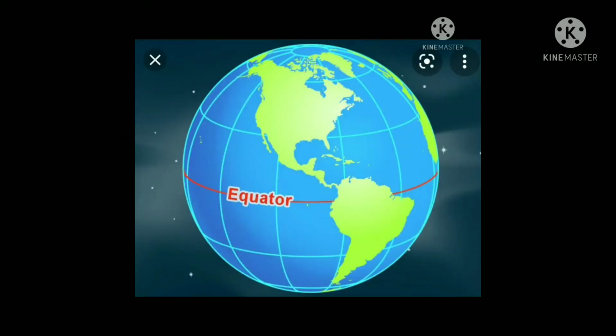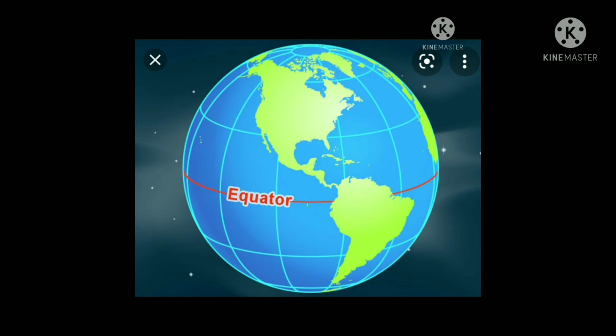Okay, children, when you learn about the seasons and Earth's revolution around the sun, the equator is the largest latitude among all the latitudes. All other latitudes on either side gradually become smaller towards the poles.